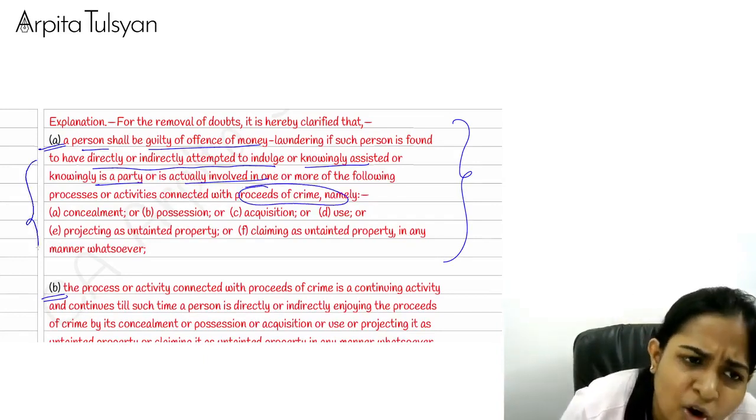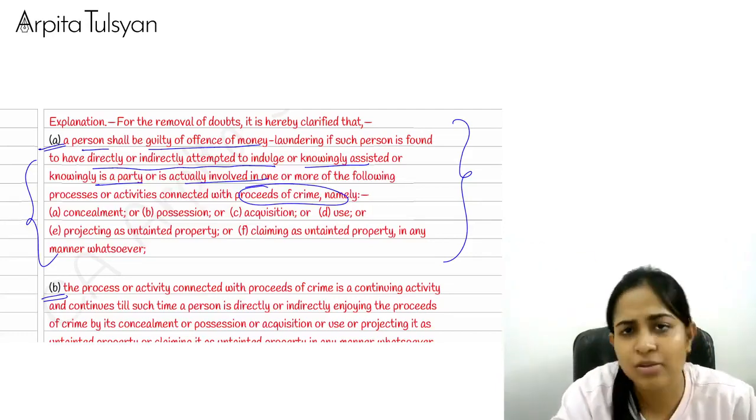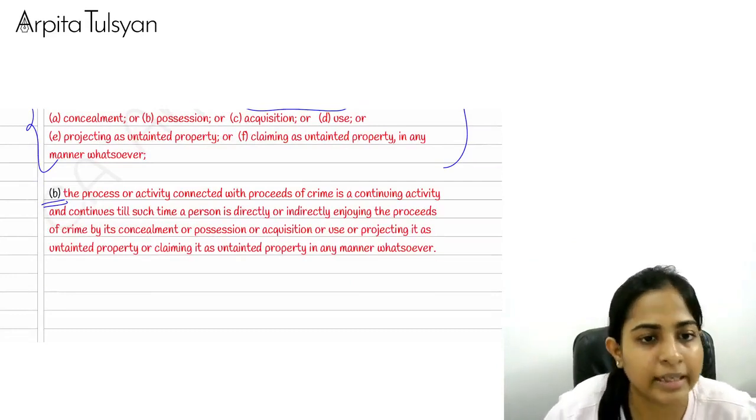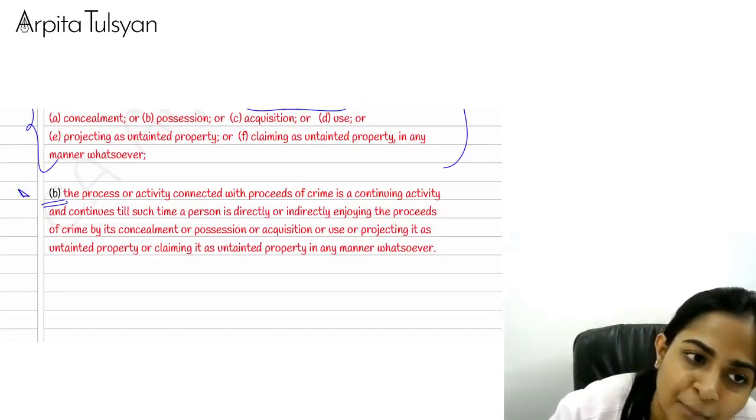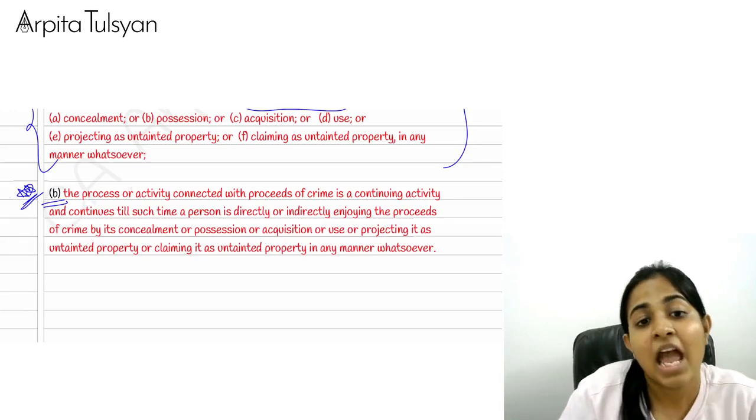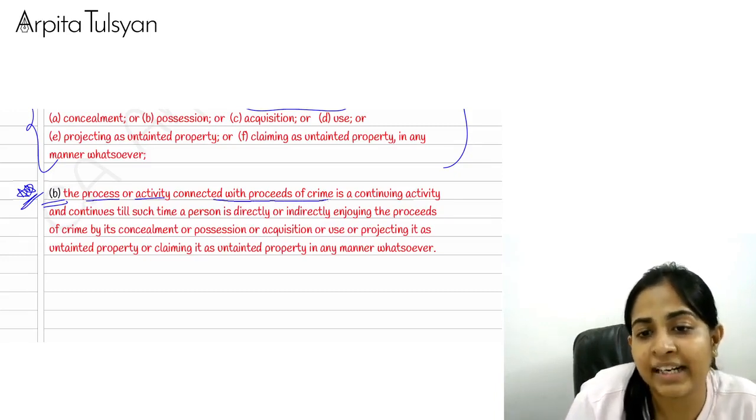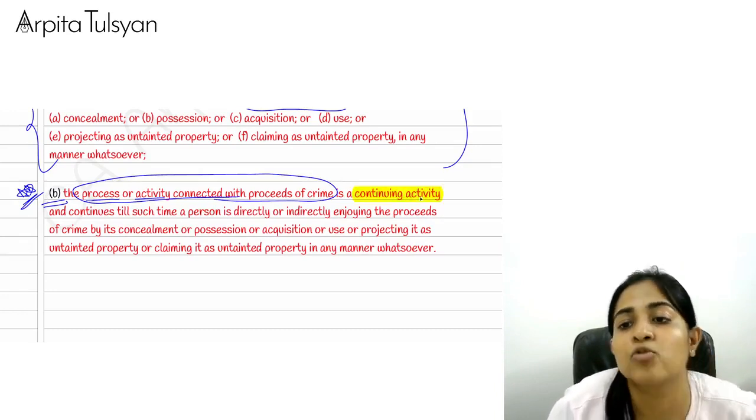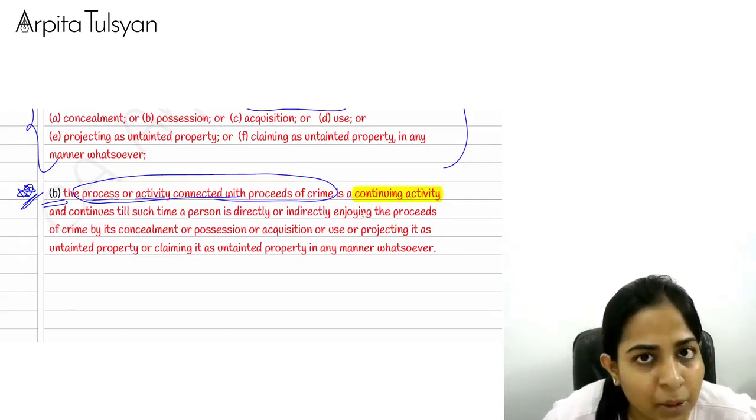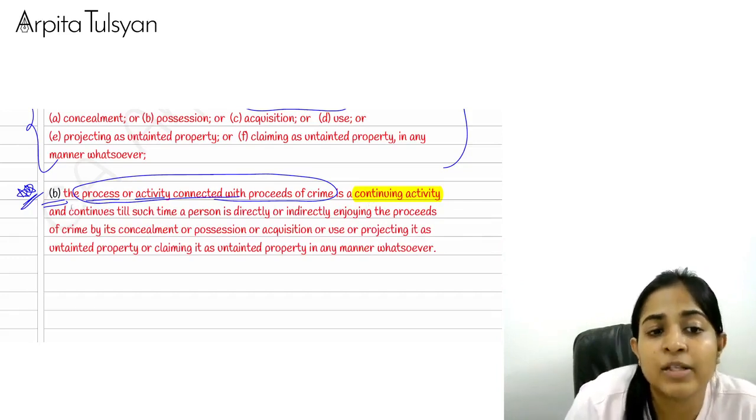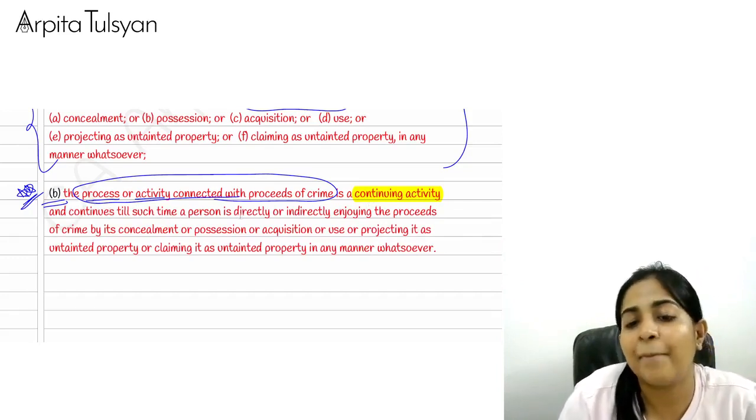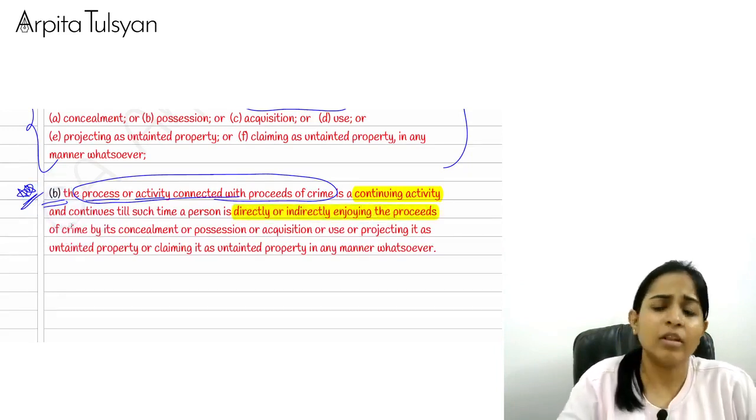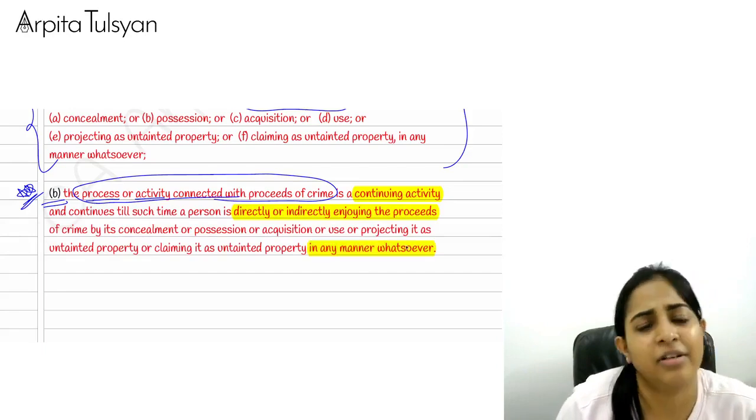This is the same thing, copy-paste, which we have studied about. This is okay. Okay. One more thing which got included or inserted in the explanation was, this is an important thing. Just try to understand. The process or activity connected with proceeds of crime is a continuing activity. This is super duper important. It is a continuing activity and continues till such time a person is directly or indirectly enjoying the proceeds of crime, in any manner whatsoever.